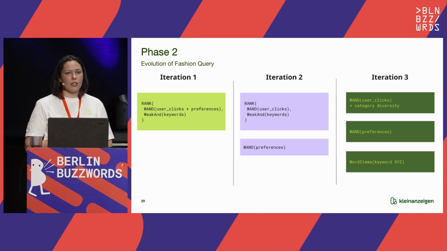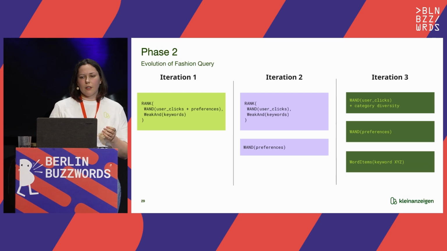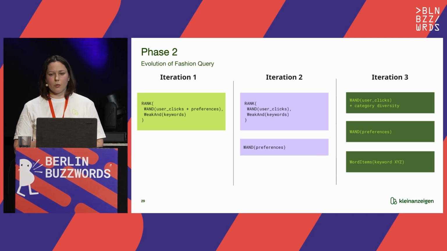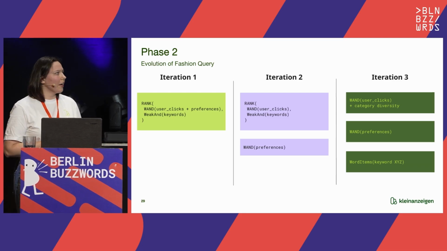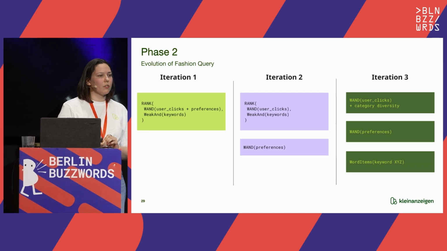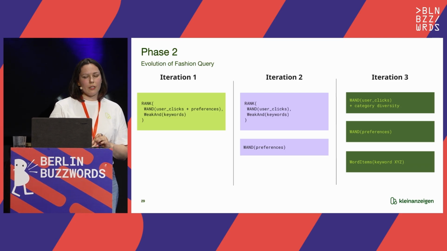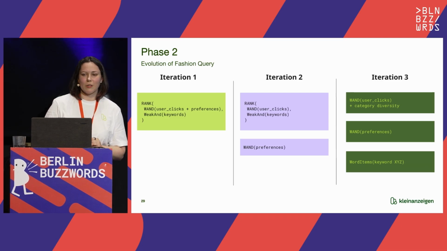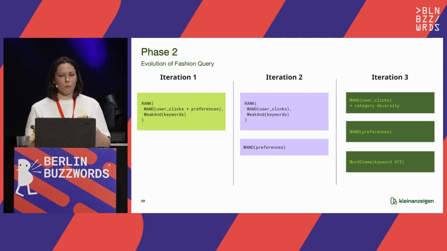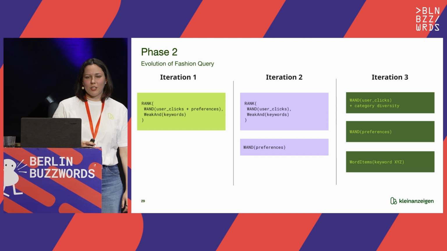We created a dedicated fashion profile, we tweaked ranking and so on. But actually, this third iteration is still in progress. We're going to post in our tech blog about our experiments, what went right, what went wrong. So you can check it here.